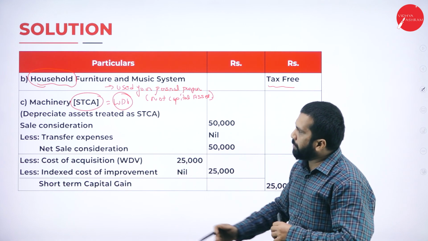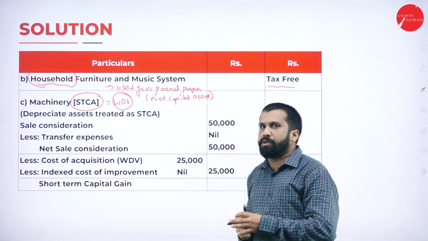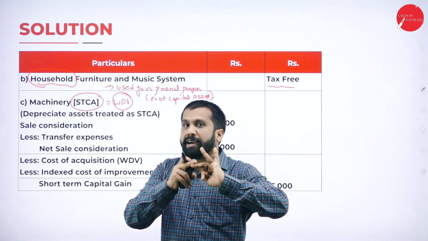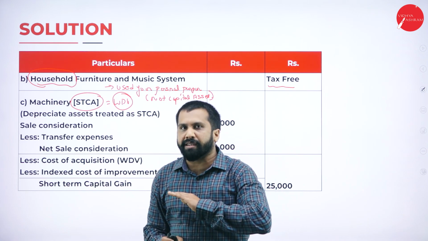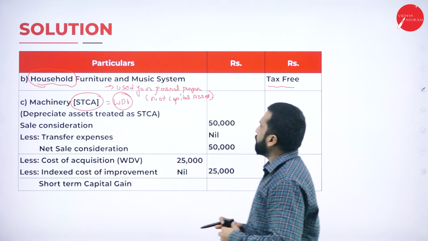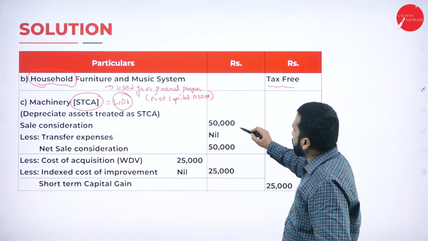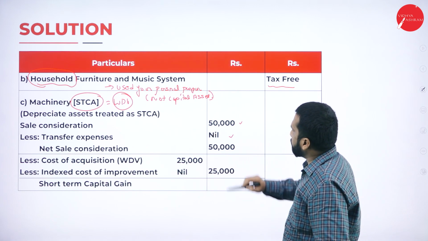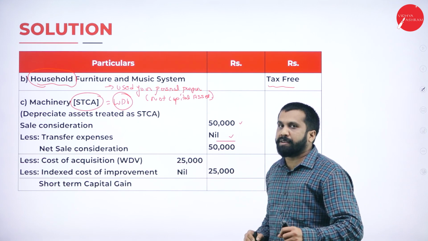Good. Now, same thing. Every problem, same thing. The concept will repeat. Other than this, I told you, you will get only 4 to 5 assets like furniture, machinery, agricultural land, household premises, or some vehicle. Other than this, and shares, you will not get any new asset. So machinery, a depreciated asset, is treated as short term. Clear? 50,000. Sale consideration nil and transfer expenses nil, so your sale consideration will be 50 only. What is your cost of acquisition? Go with WDV.